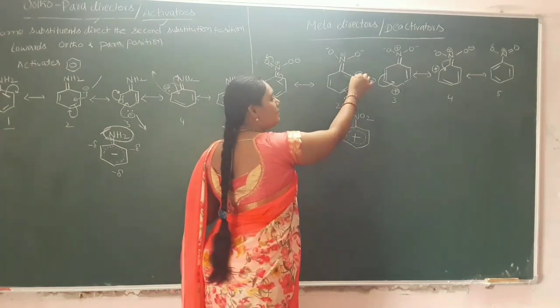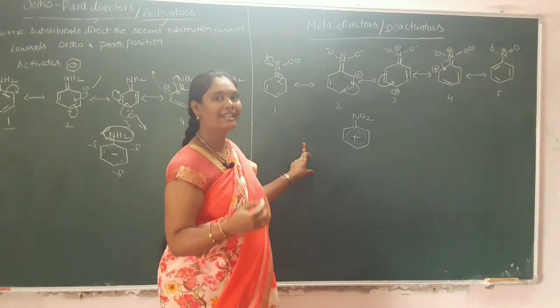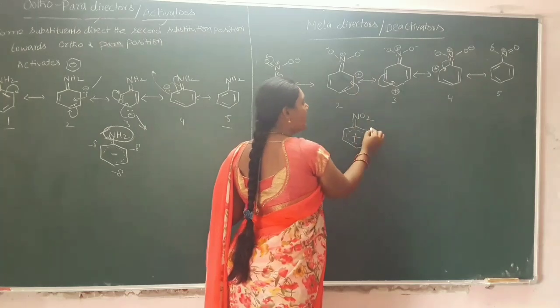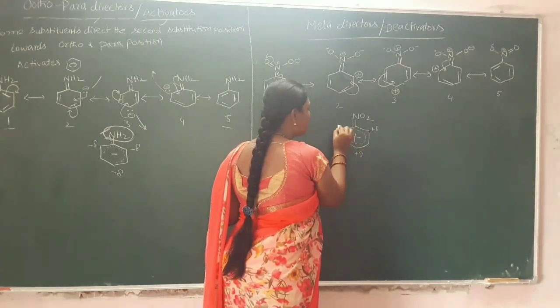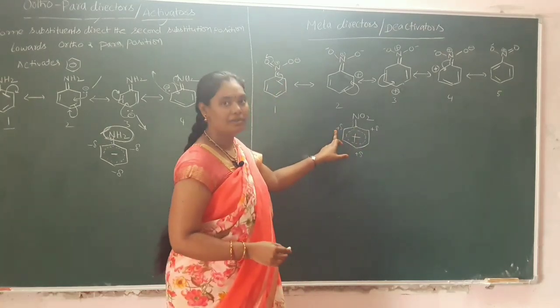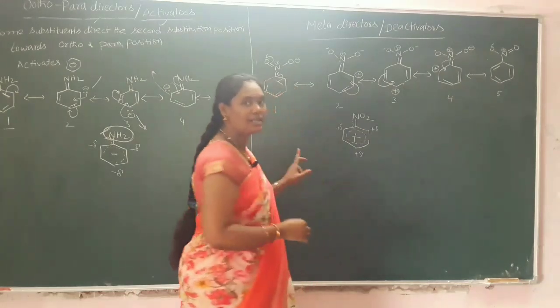And where there is positive charge, the electron density will decrease. Where does this electron density decrease? At the ortho position, at the para position, and the other ortho position. That means electron density will be decreased at these positions.